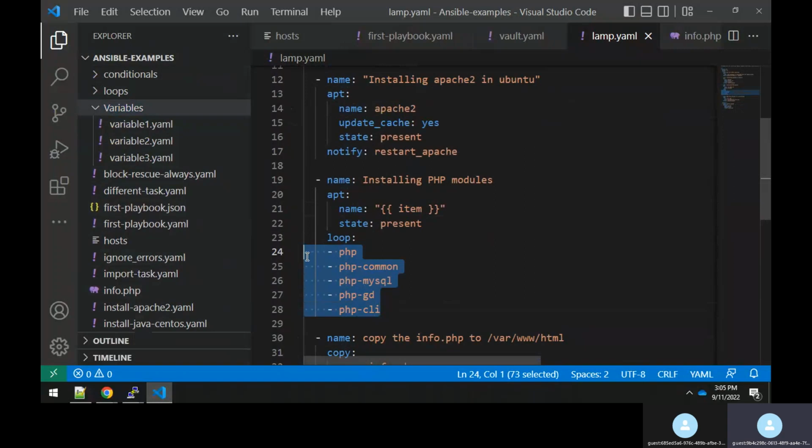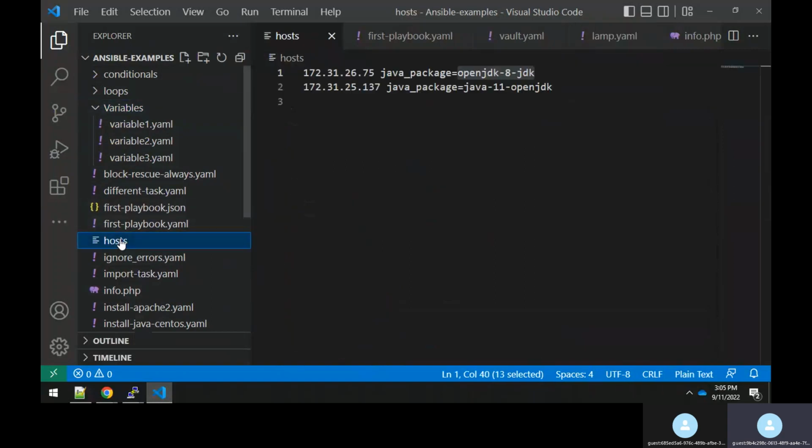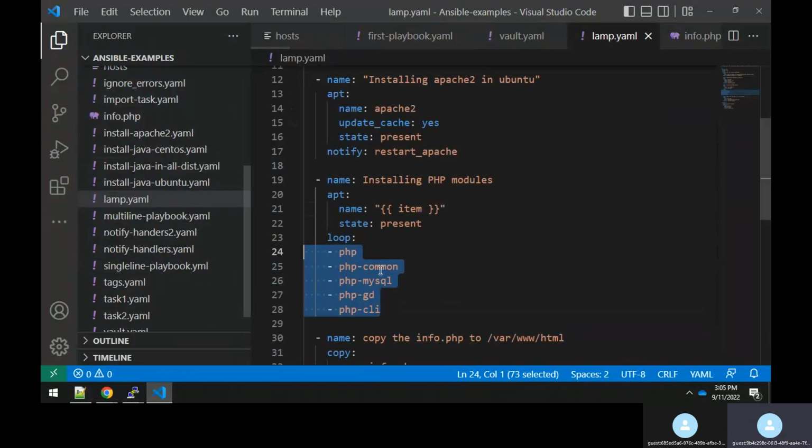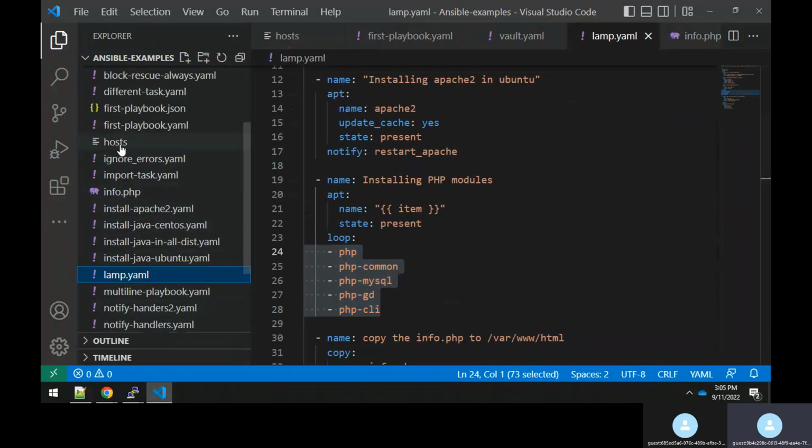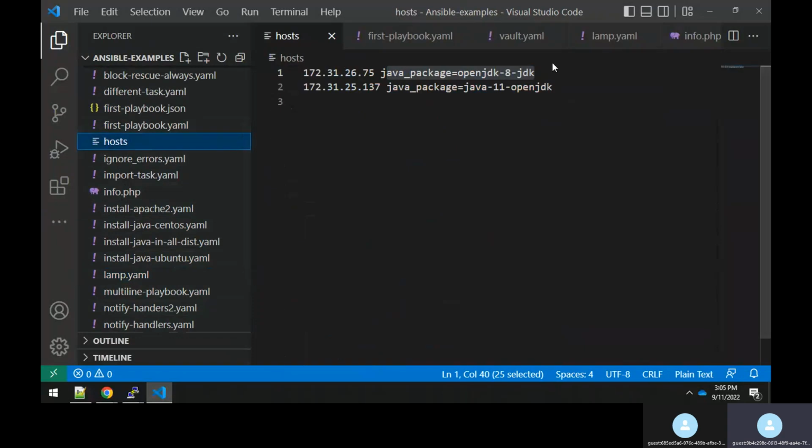Or else you can even put it under the host file also. For example, you have this host file. Earlier you used to pass this parameter, and here you know that on both these servers I always need to call these PHP modules. In that case, you can go over here into your host file and pass the parameter here also.